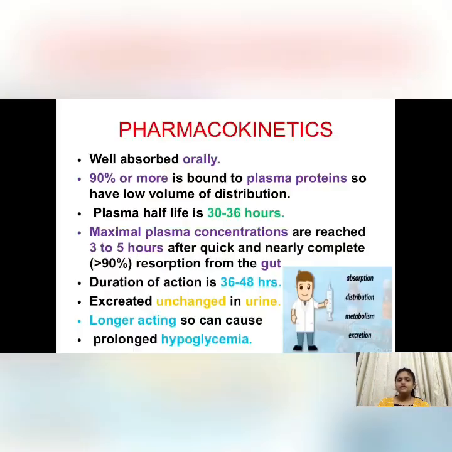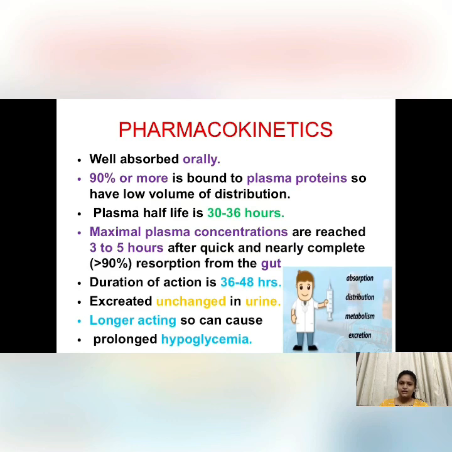Now we will study pharmacokinetics. This drug is well absorbed orally. 90% or more is bound to plasma proteins, so only 10% is available for distribution, so the volume of distribution in the body will be low. Plasma half-life is 30 to 36 hours, and the maximal plasma concentrations are reached 3 to 5 hours after administration. Absorption is quick and nearly complete, that is more than 90% absorption from the gut. Duration of action will be 36 to 48 hours, as we know that it is a long acting oral hypoglycemic agent. It is excreted unchanged in urine.